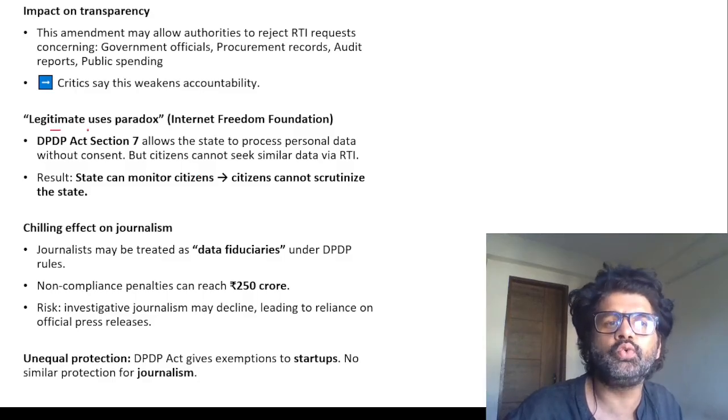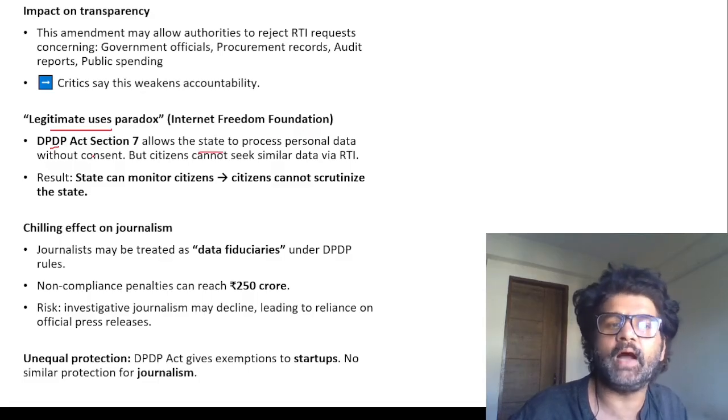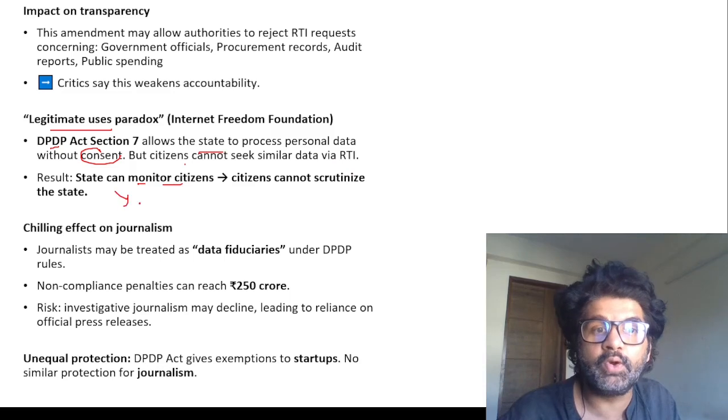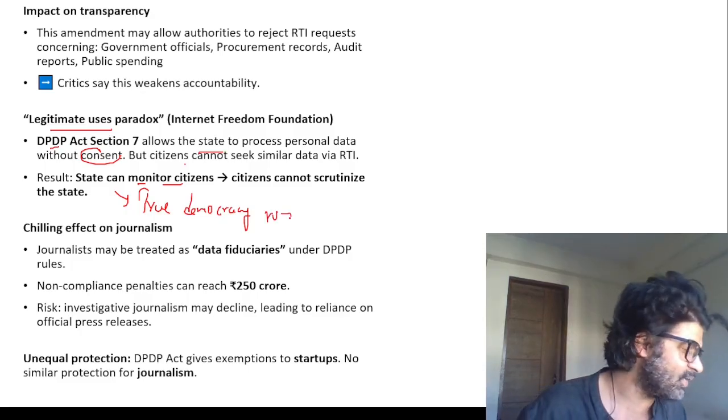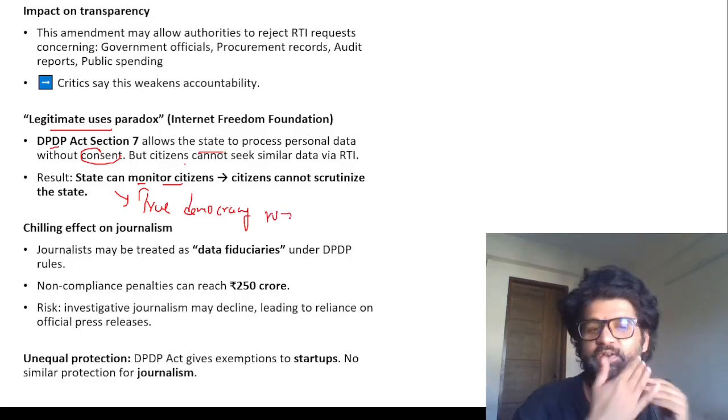There is a legitimate uses paradox. What does it mean? The DPDP Act allows the state to process our data without consent, but we cannot seek similar data via RTI. So they can monitor us, we cannot monitor them, we cannot scrutinize the state. That's how a true democracy runs. Whoa. True democracy is like this only, guys. You cannot criticize your government, you cannot ask questions from your government. Nah, nah, nah. Shift.